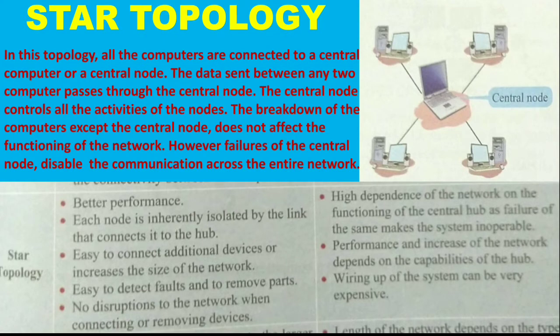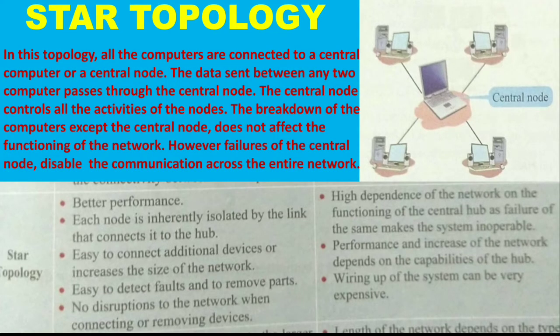High dependence of the network on the function of the central hub, as failure of the same makes the system inoperable. Performance and increase of the network depends on the capabilities of the hub. Wiring of the system can be very expensive. So wiring will be very expensive, and if there is a failure in the central computer, then all the computers will not be able to work. So these are some of the advantages and disadvantages of star topology.